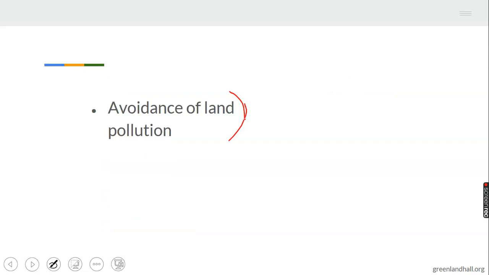Also, we have mulching. When a farmer engages in mulching, we know what mulching is: using dry plant materials and covering the surface of the soil. The farmer then is conserving the soil. Mulching can as well help. Use of cover cropping as well. Organic manuring can as well help in conserving the soil.